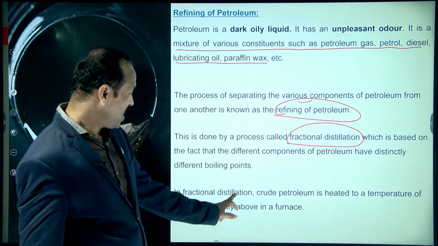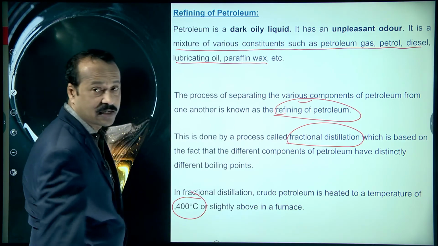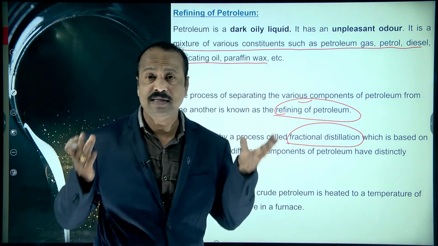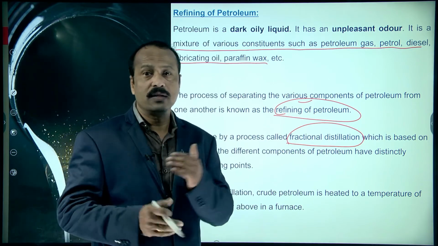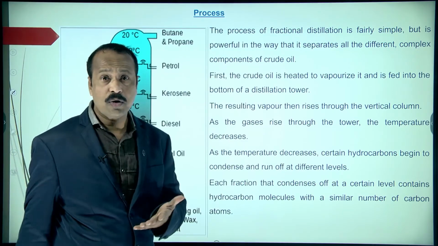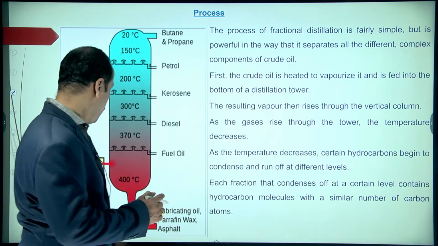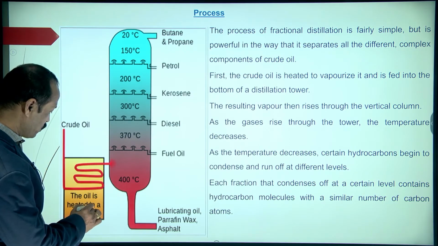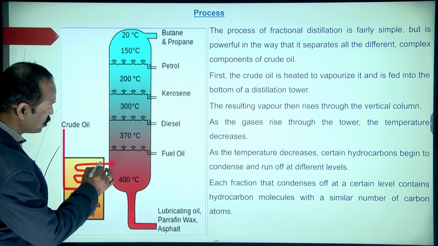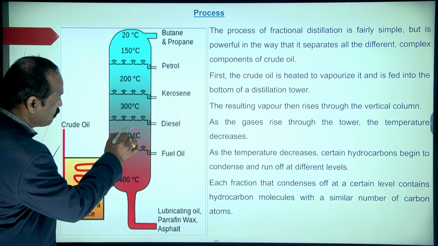In fractional distillation, crude oil is heated to about 400 degrees Celsius. At this temperature, the crude oil is converted into gas. See here, the oil is heated up to 400 degrees Celsius in the furnace, goes in here, and then moves up where the temperature is less.